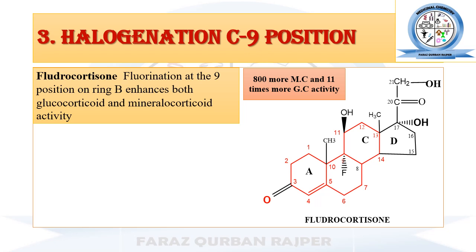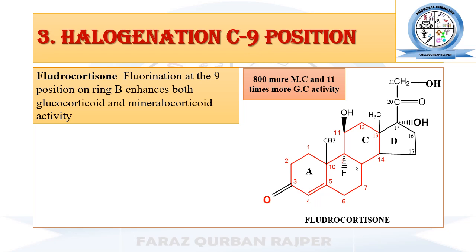During the synthesis of different types of new derivatives, halogenation was done at different positions in the chemical structure of glucocorticoid. First it was done at carbon number 6, but halogenation at carbon number 6 produces glucocorticoid or mineralocorticoid with lesser biological activity.